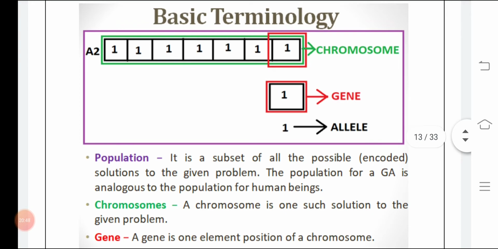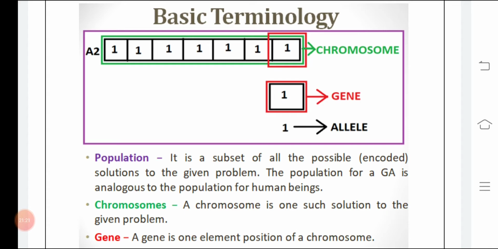So the basic terminologies being used are allele, ALLELE. Allele is the simple value. For example 1, 2, 3, 4, these numbers, a particular number is an allele. The particular number in one box is known as a gene. That is the characteristic, the quality of a particular person. The particular range is known as the chromosome. In the green you can see. And population means a set of chromosomes. So these 3-4 terms you need to understand.